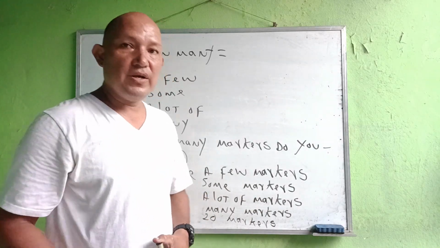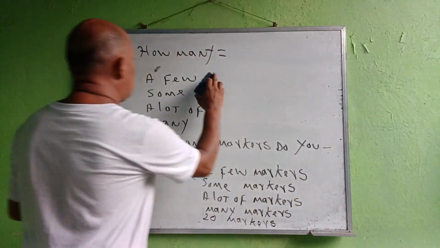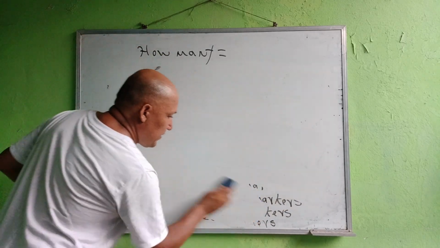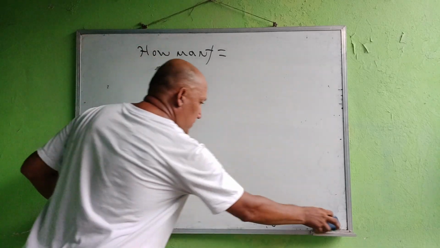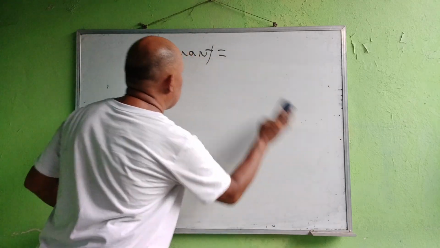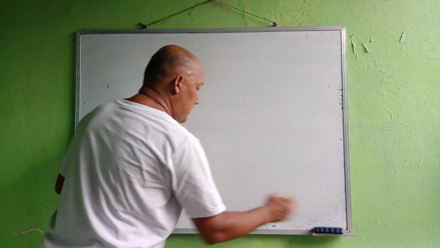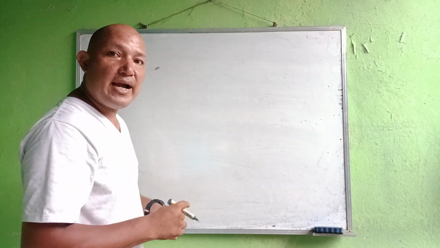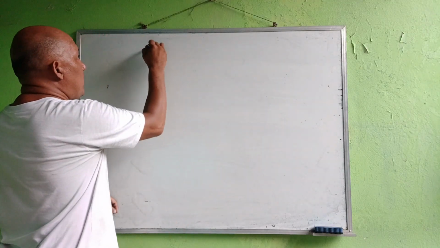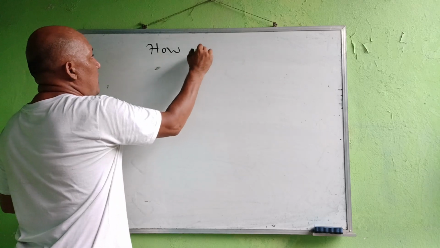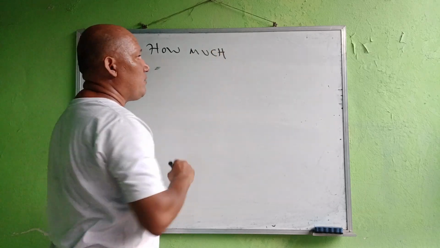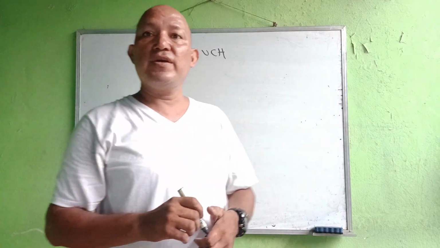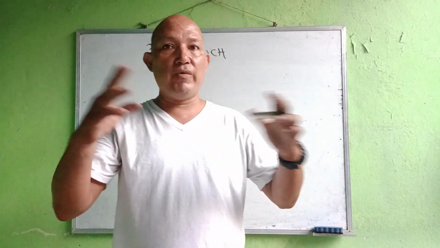Now let me explain how to use "how much." It's very easy, not difficult, to use this kind of grammar. Pay attention in this video to understand the difference between how many and how much. We use "how much" when we're talking about uncountable nouns, something we cannot count.